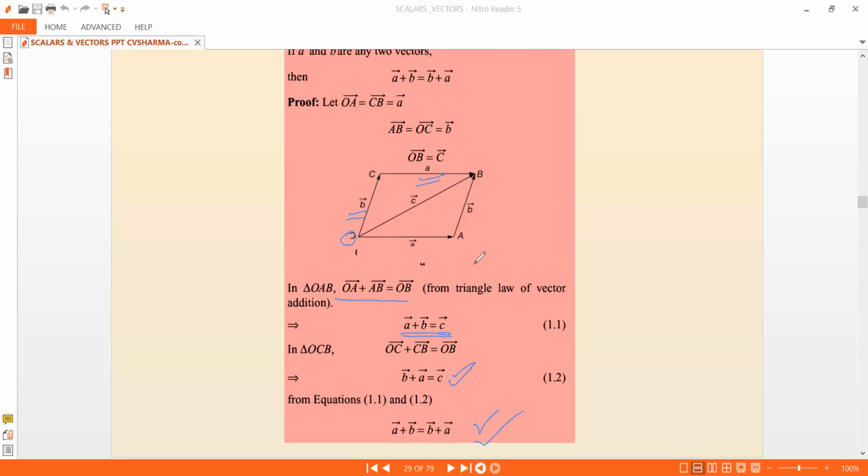So that is what the commutative property is. What is basically the commutative property is very simple. If you have x plus y is equal to y plus x, you can say that for any real numbers. But the thing is, when it comes to vectors, do they obey this? Yes, of course they do. They do obey this kind of phenomenon. Okay, so I hope you are clear with this one.